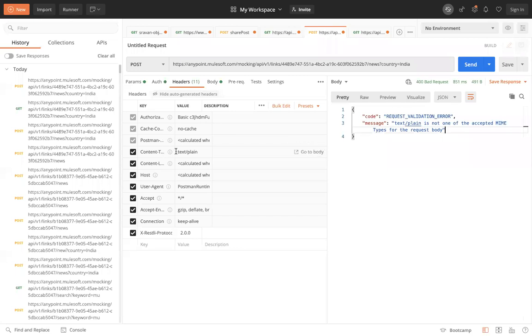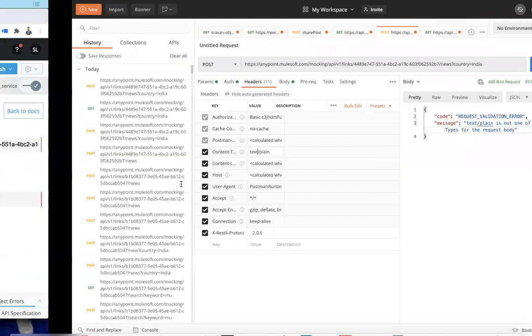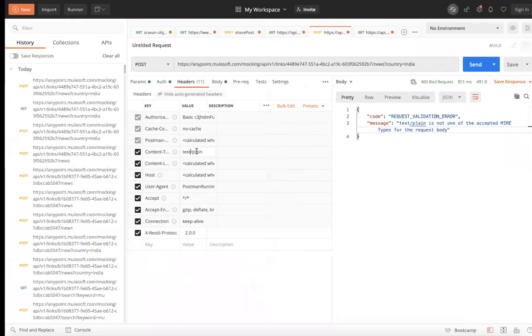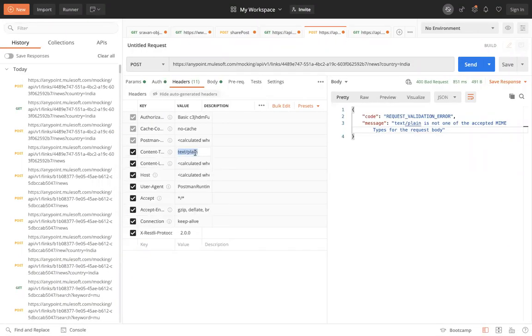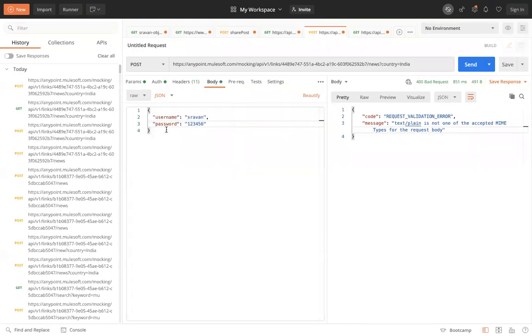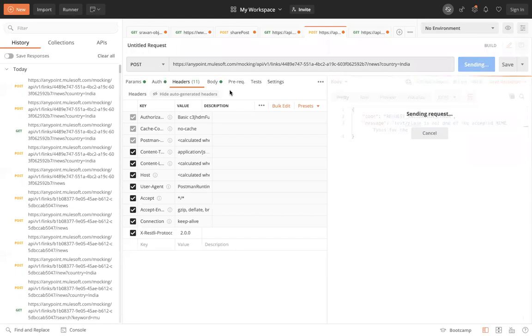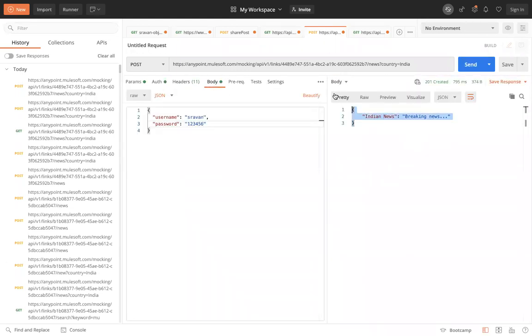Here you are saying that your content type is application JSON, but you are passing text plain. Then what should you do? You need to pass application JSON in the headers. In headers, you need to pass content type. We call that word content type, as application JSON. When you hit it, it will give a success response.